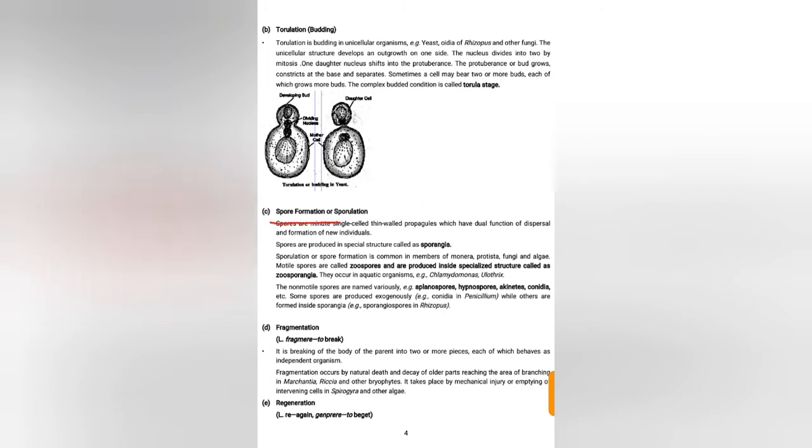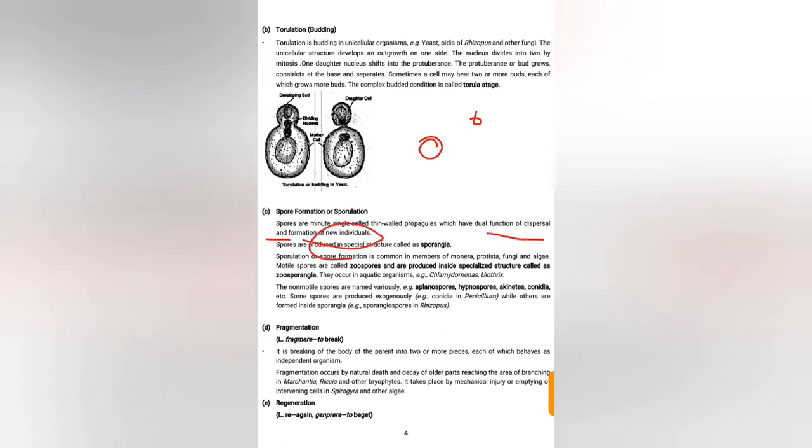Sporulation is the process called spore formation. So what are spores? Spores are minute, single-celled, thin-walled propagules which have the dual function of dispersal and formation of a new individual.